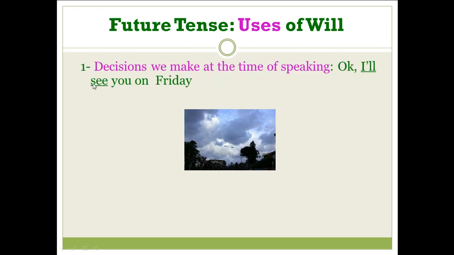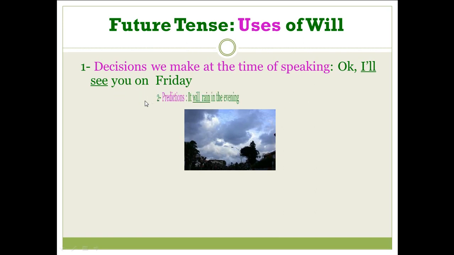Number one, we use will in decisions we make at the time of speaking. We can say right now decisions. For example, okay, I will see you on Friday. This is a decision that the speaker took at the same time of speaking.